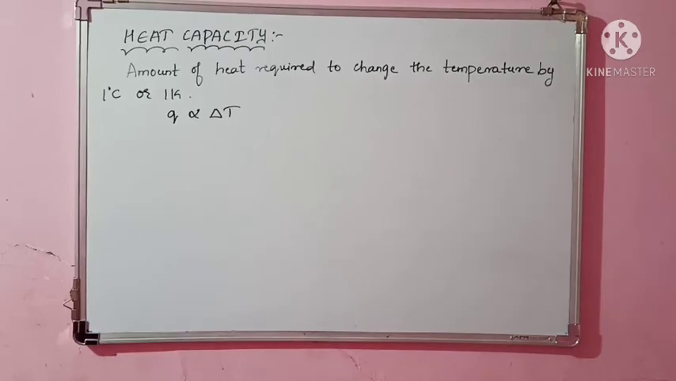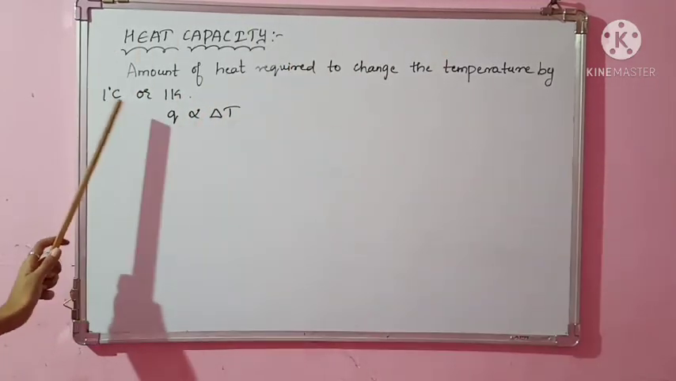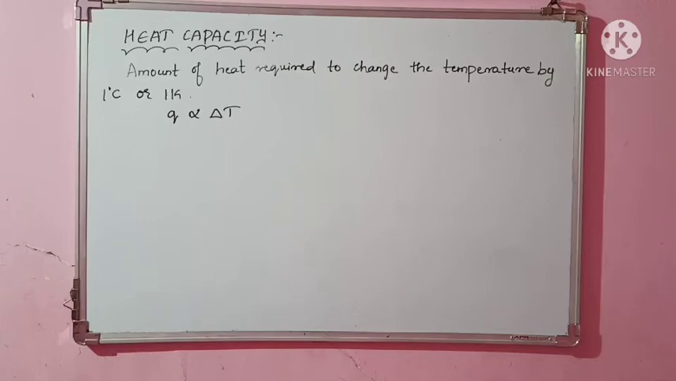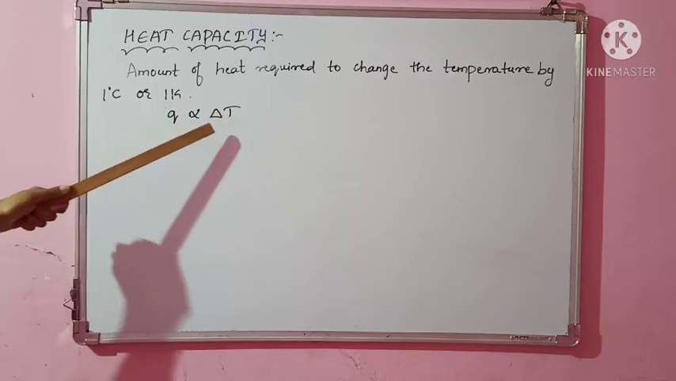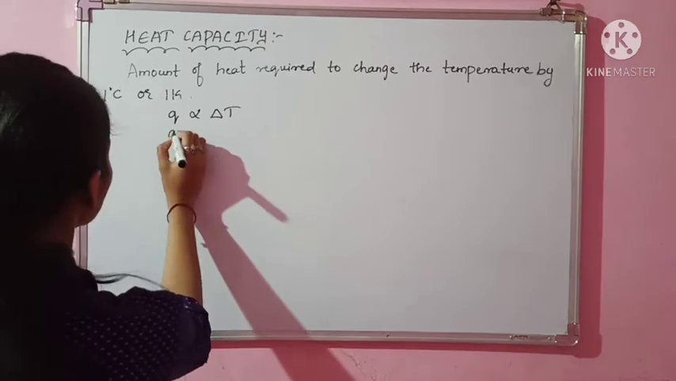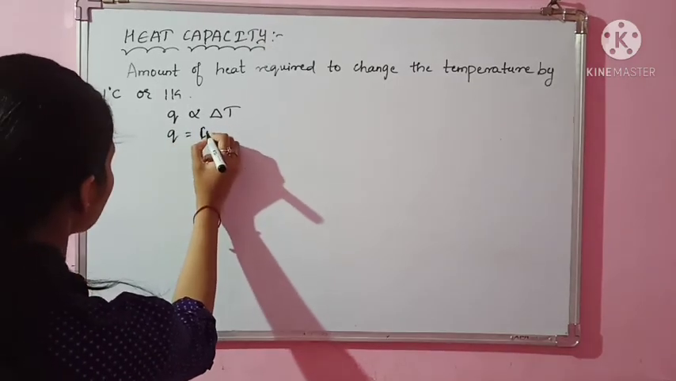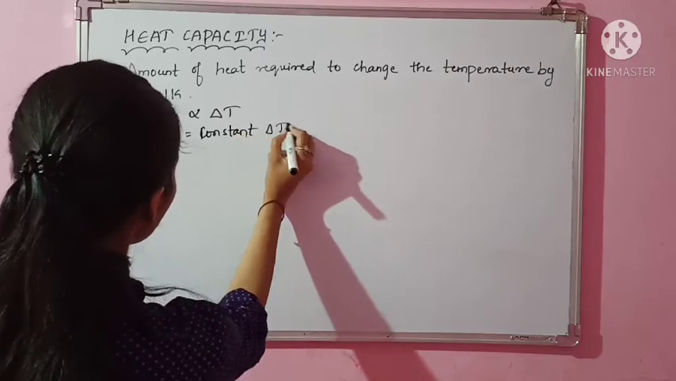So how can I define the heat capacity? I have written the definition here: the amount of heat required to raise the temperature by 1 degree Celsius or 1 Kelvin. Then definitely that heat will be directly proportional to temperature. As you go on giving heat, your temperature will be increasing. If I remove the proportionality sign, I'll get some constant into delta T.